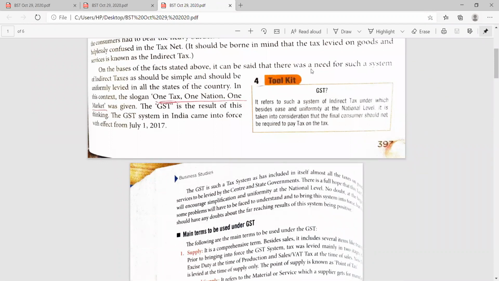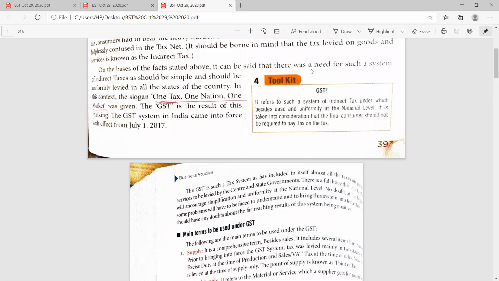From which date did GST come into force? Please underline, one mark question. The GST system in India came into force with effect from 1st July 2017. In the toolkit, the meaning of GST is also given.